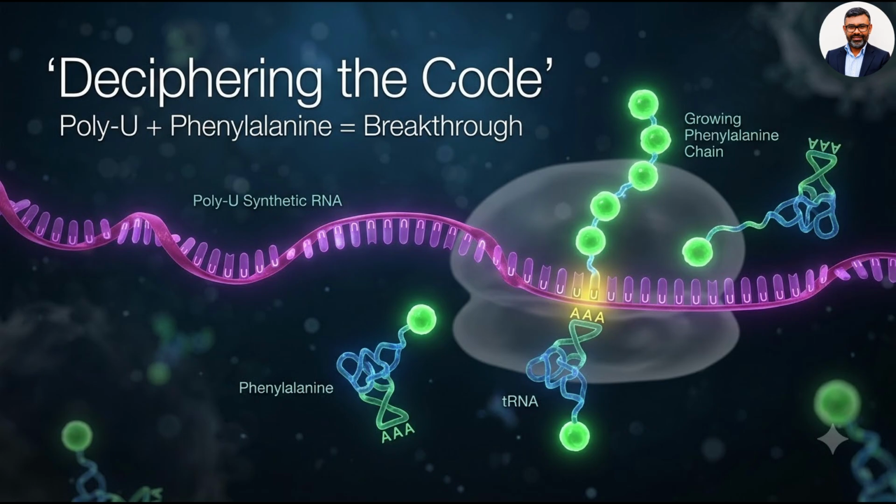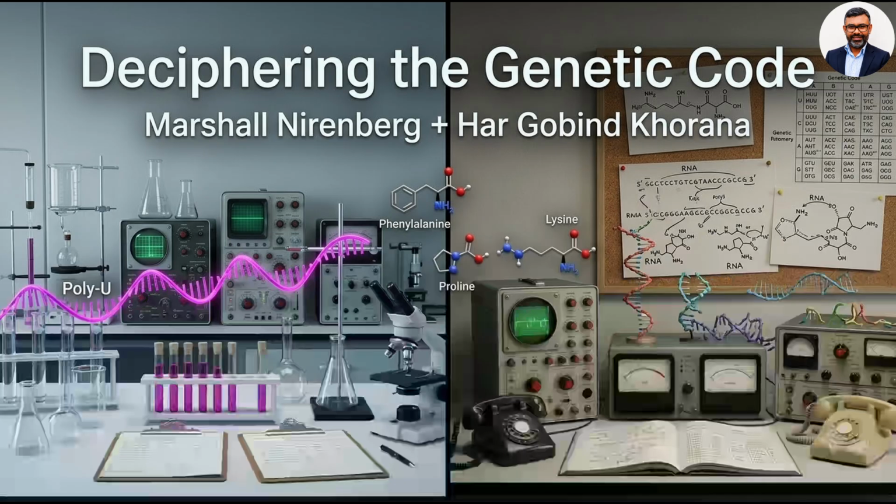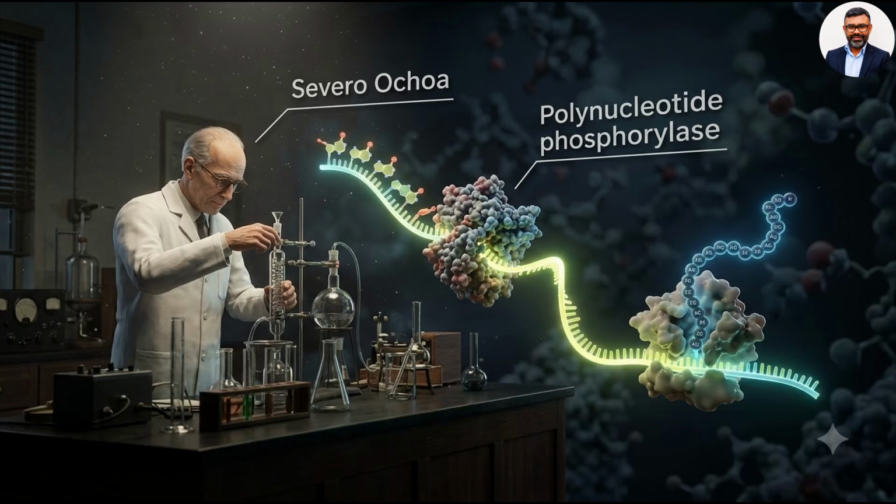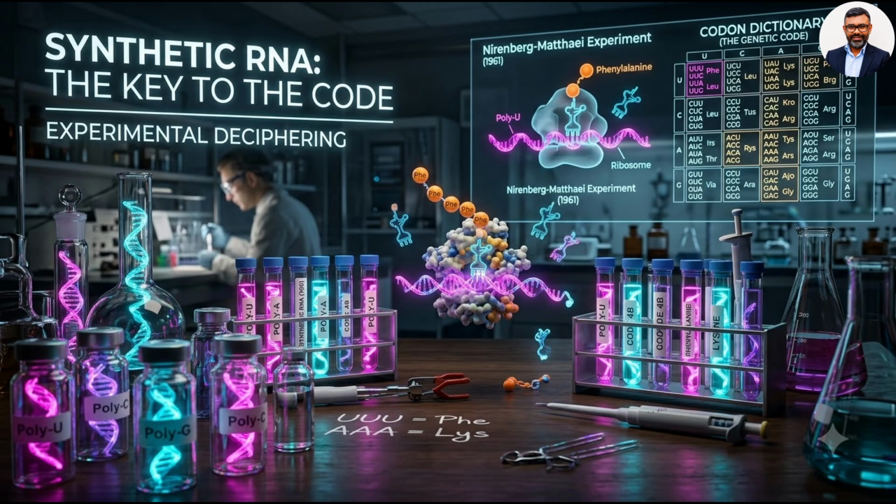The genetic code was experimentally deciphered through the enormous contributions of Marshall Nirenberg and Har Gobind Khorana. Using different synthetic RNA sequences, researchers determined which codons specify which amino acids. Severo Ochoa's enzyme, polynucleotide phosphorylase, helped scientists synthesize RNA-like polynucleotides in the laboratory. These synthetic RNA molecules became valuable tools for deciphering the genetic code experimentally.